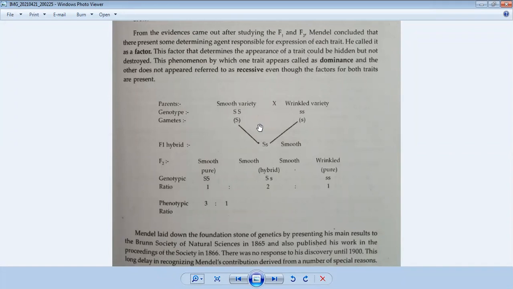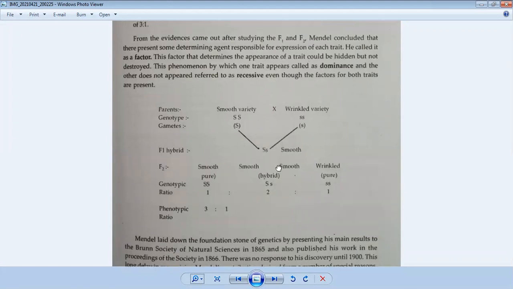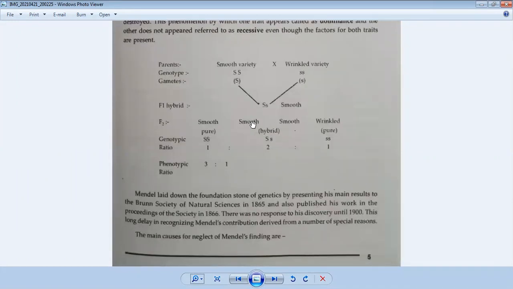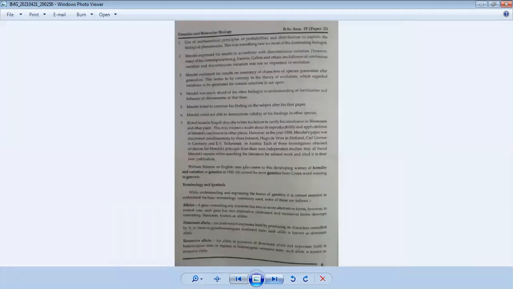So the procedure of Mendel's experiment consists of the selection of parents. Firstly, parents were selected. After that, pure lines were selected, for example pure tall, pure dwarf, pure yellow round, pure green wrinkled. Then they went for the crossing, artificial cross or hybridization, which produces the F1 generation, and selfing of this F1 generation produces the F2 generation. So finally, by performing the basic steps of this experiment, he found that something is transferred from one generation to another generation.